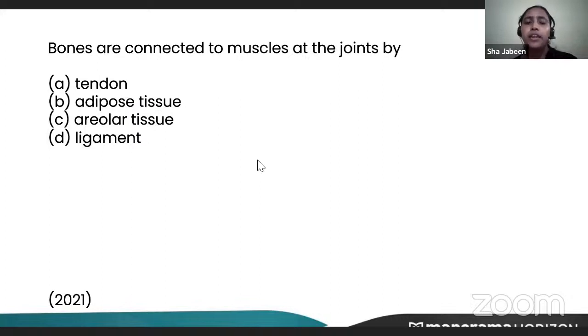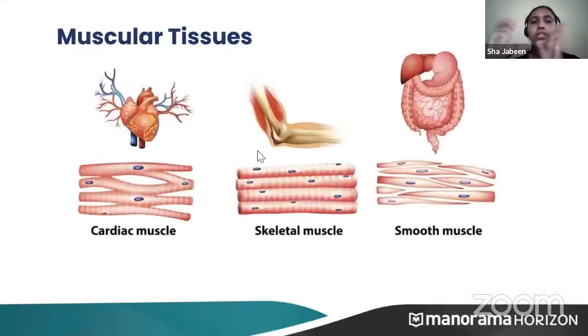Very good. Now, we'll move on to muscular tissues. There are three different types of muscular tissues. One is skeletal, which is made up of cylindrical cells. In skeletal tissues, you can see here, they have a lot of bands in between them. They have dark band, light band, dark band, light band. We call them striations. Skeletal muscles have striations in them.